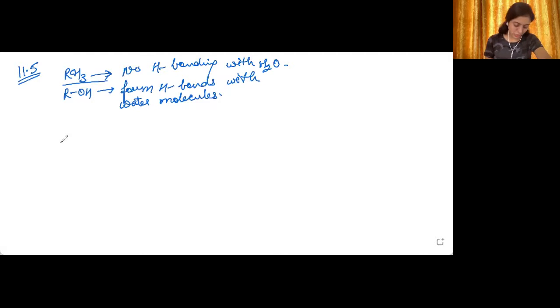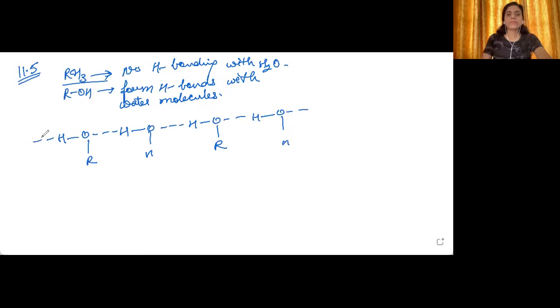We can show the hydrogen bonding of alcohol with water molecules like this: one molecule of alcohol, one molecule of water, and just like this, you can show it. So this is quite a simple question. Both the questions were based upon hydrogen bonding only. Let's now see what is the next question.